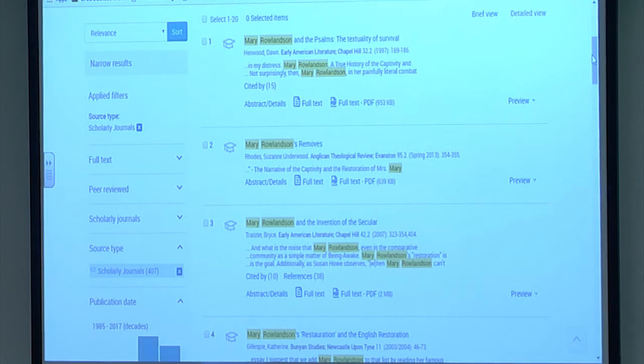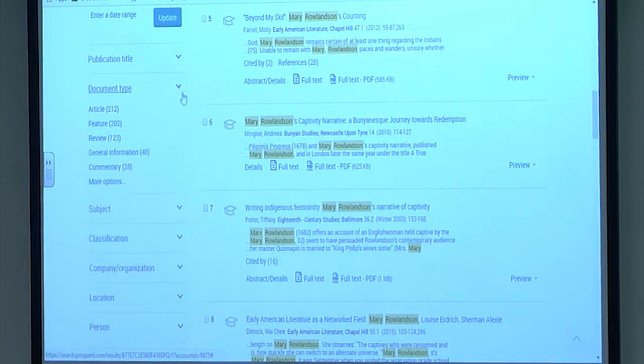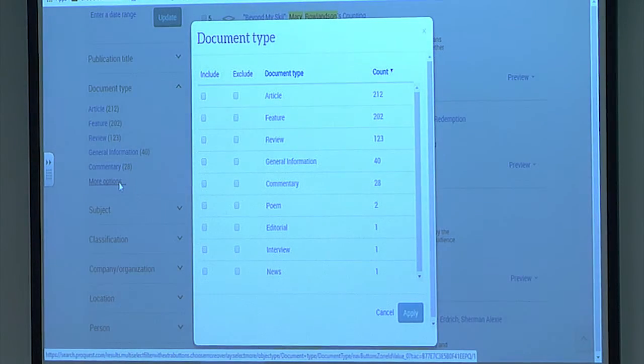The last thing you want to do here in narrowing is you want to take a look at something called document type. So I'm going to go ahead and scan down over here on the left where you had the various ways that you could subdivide these results. Document type, I'm going to click on this for more options. So even though we have said we want the article must come out of a scholarly journal, great.